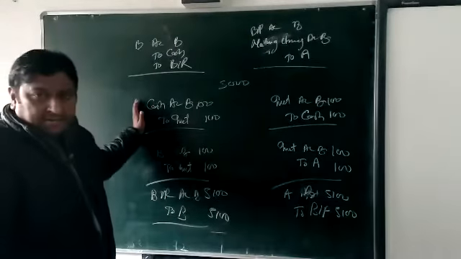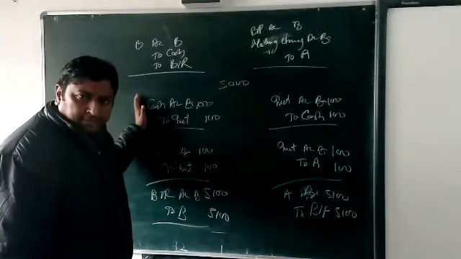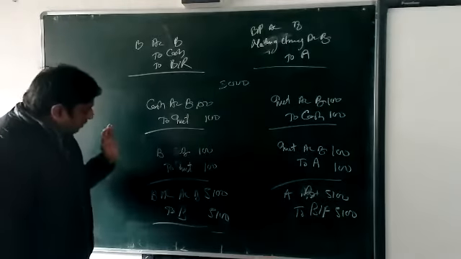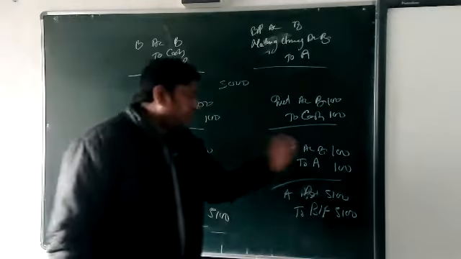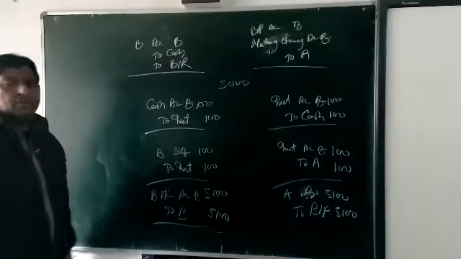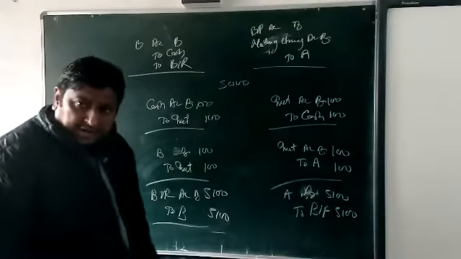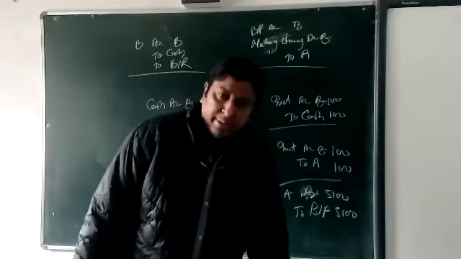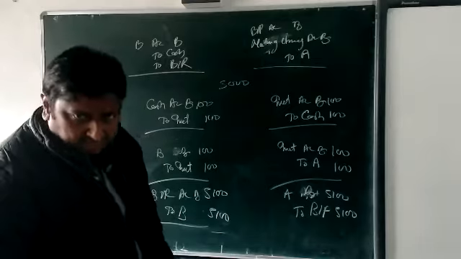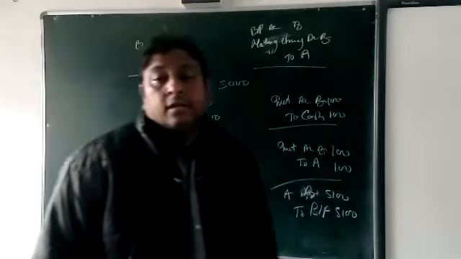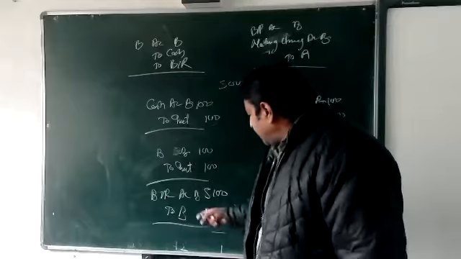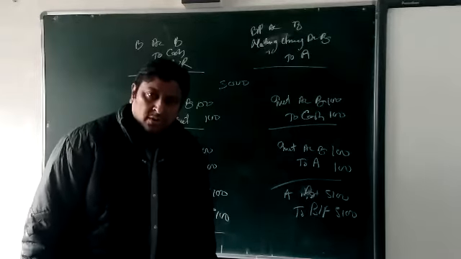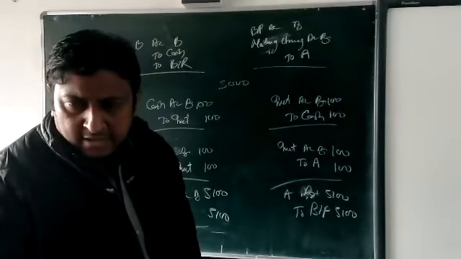Then we are going to charge the interest. If interest is paid in cash, cash account debit to interest, interest account debit to cash. But if it is not paid in cash, then drawee account debit to interest, and interest account debit to drawee. Then again we write the new entry for the bill: BR account debit to B and A debit to BP. If interest is paid in cash, that amount is not added in the new bill. If it is not paid in cash, then that amount is added in the new bill. Okay, clear?